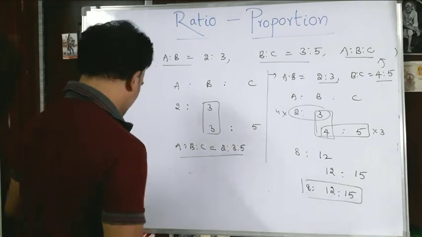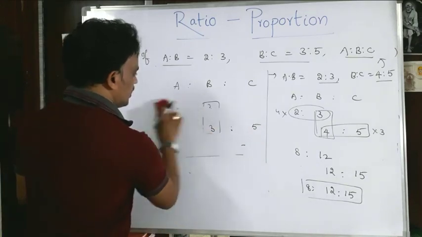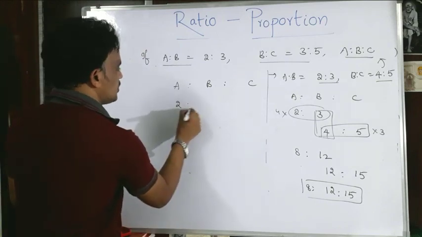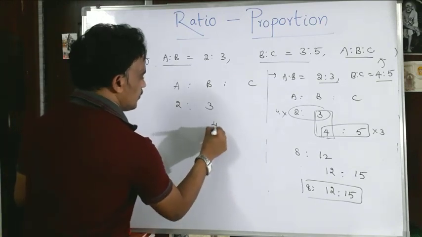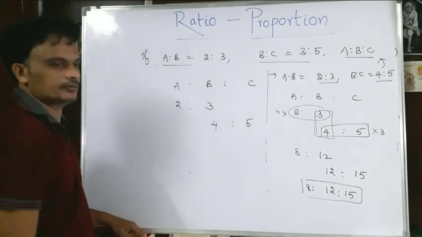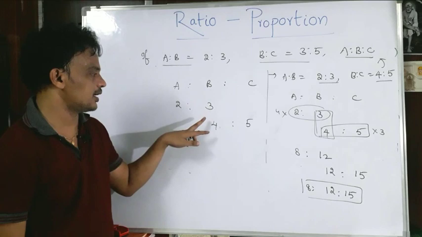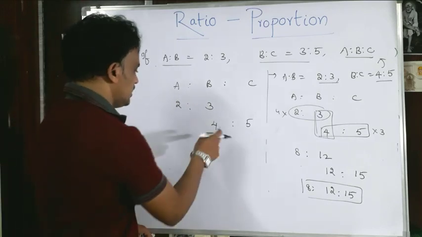Okay. Yeah, the same thing we can solve in another way, one of the easy shortcuts. Let us see. So here it is 2 is to 3 and 4 is to 5. Now when the B terms are not the same, in that case we multiply just like this.